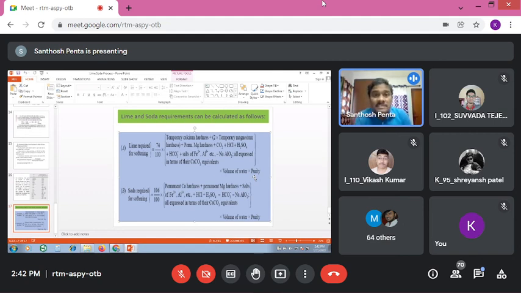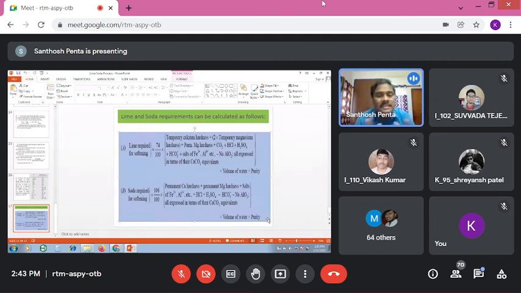So what is the formula then? Simplified formula: soda requirement is equal to 106 by 100 into the calcium chloride in equivalence of calcium carbonate, bracket close, into volume of water, purity factor. When you simplify that, you would get the answer.